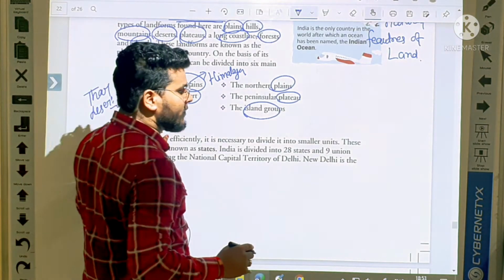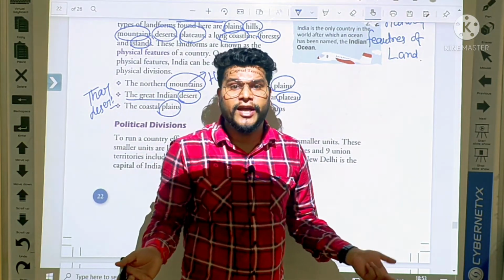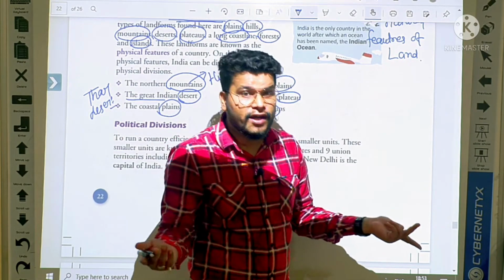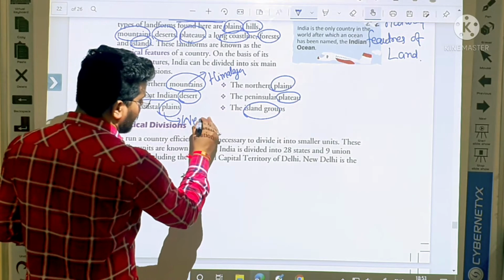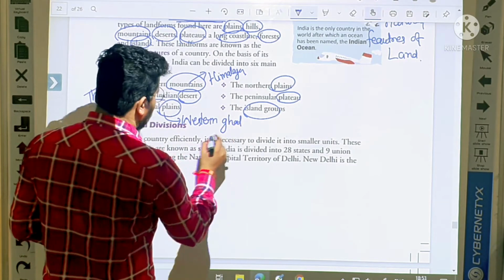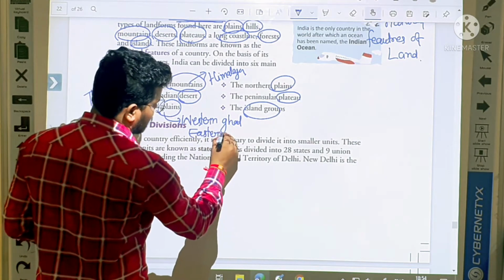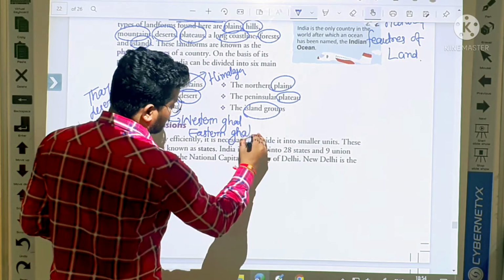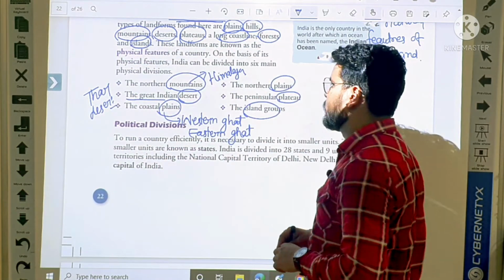Okay, coastal plain. It means it is talking about coastal areas, Western Ghat and Eastern Ghat. Okay, this is our coastal plains. After all these come northern plain.